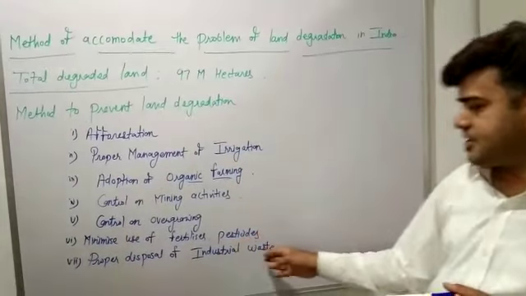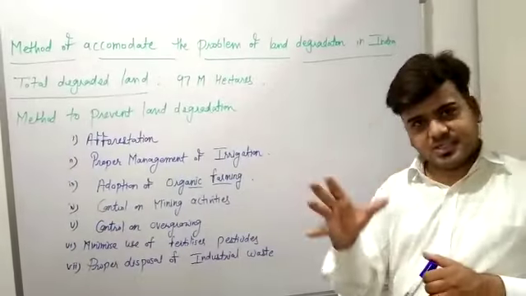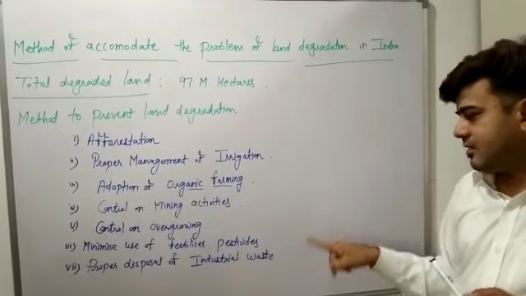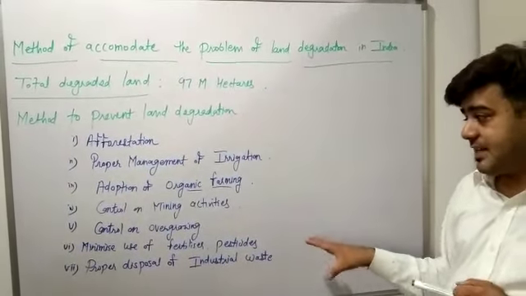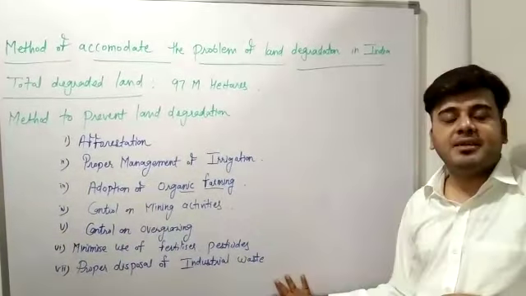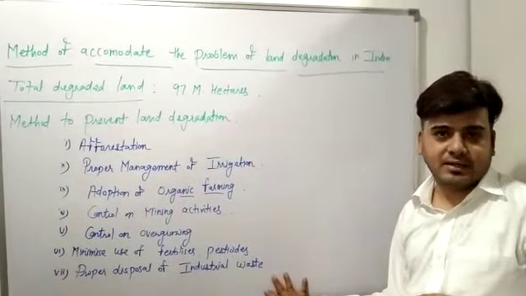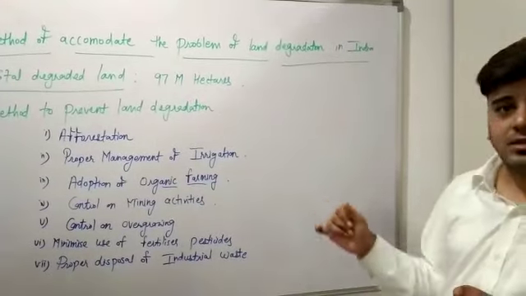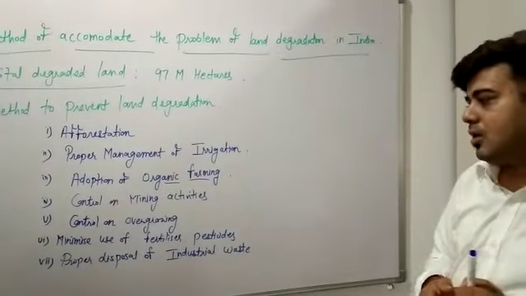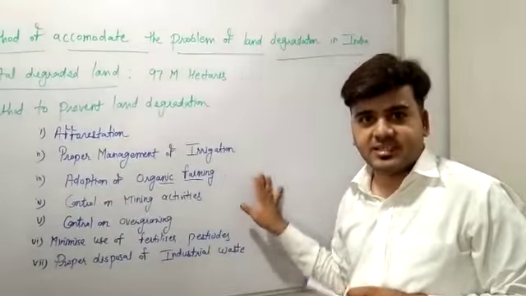Minimize use of fertilizer and pesticide, this I told you already, and proper disposal of industrial waste. Industrialists should be instructed that they need to make the waste free of germs and bacteria before discharging this waste into land. Means the industry should be very careful about that. They can make the waste free of germs and bacteria before discharging it into land. So these are the various methods through which land degradation can be prevented.